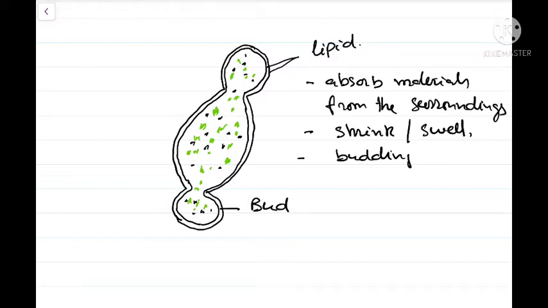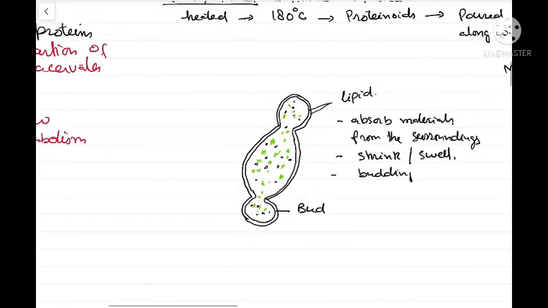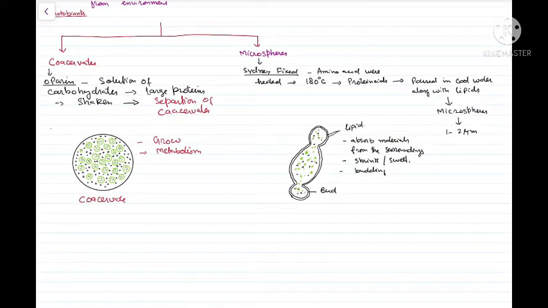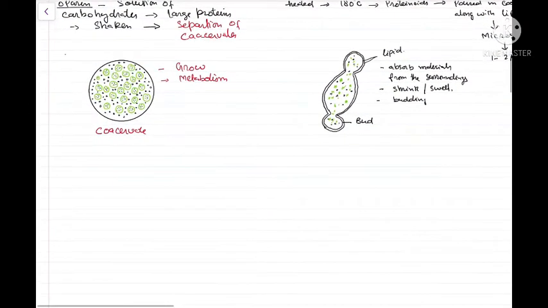According to some, these microspheres should be considered the first living cells, because some also believe that they showed some sort of motility, and their budding superficially resembles the budding shown by some living organisms like some fungi and bacteria. But most scientists are of the opinion that microspheres, like the coacervates, are protobionts. They are the structures that led to the formation of the precursors of the first living cells.